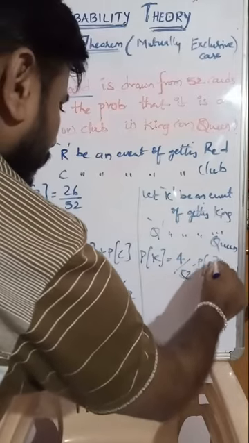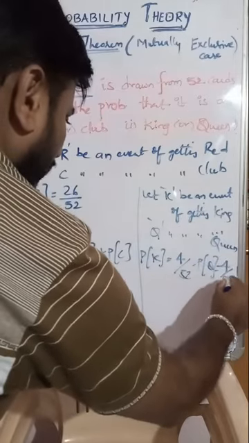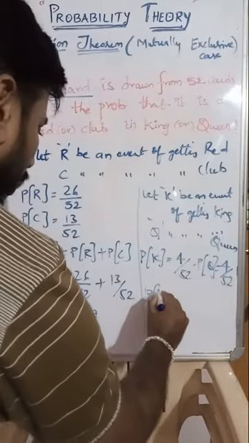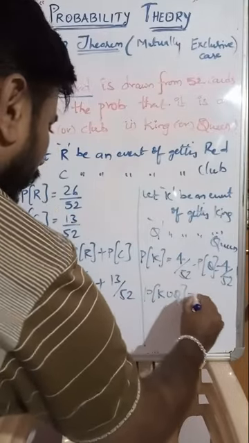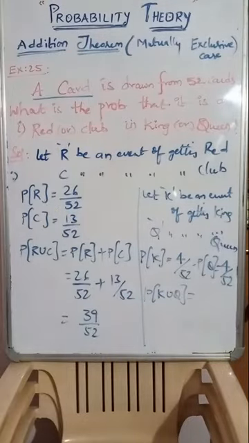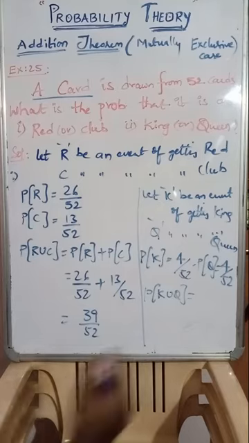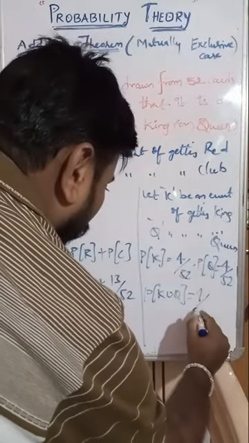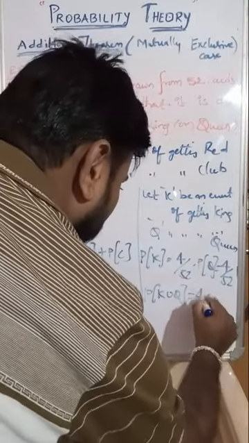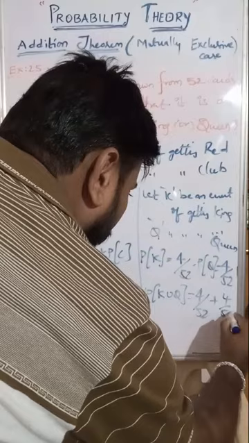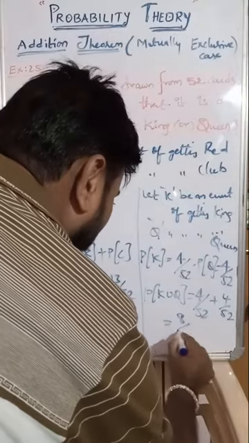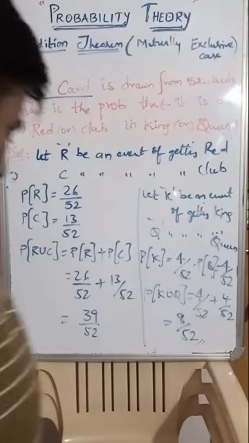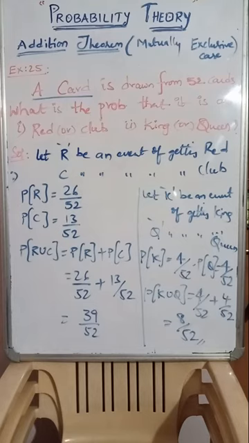Probability of queens, that also is 4 by 52. Therefore, P of king union queen, K or Q. Definitely king cards and queen cards are mutually exclusive cards, separate cards. Right? Therefore, 4 by 52 plus 4 by 52. Answer will be 8 by 52. Clear, guys?